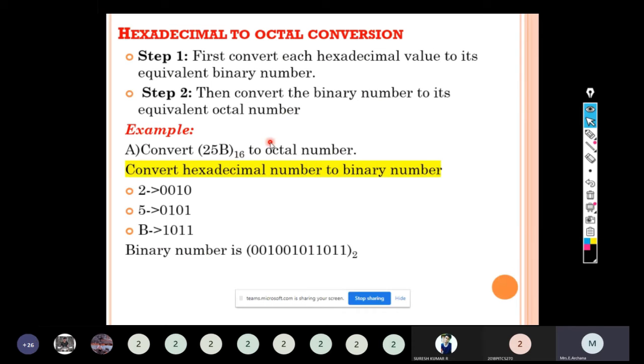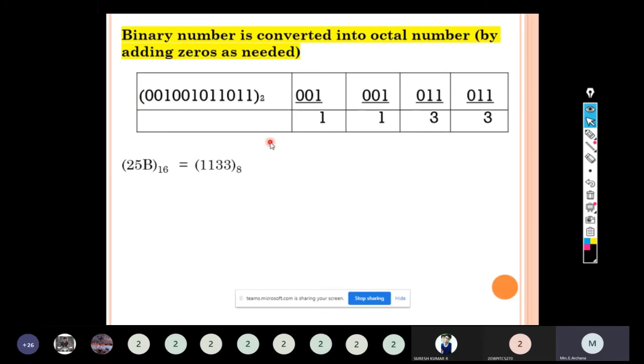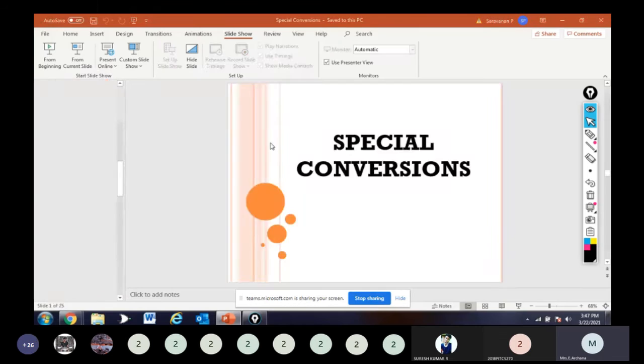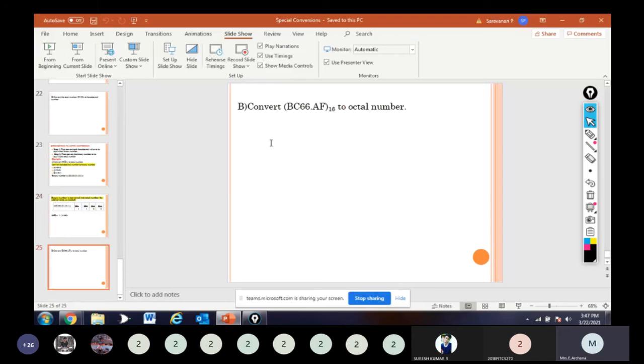Hexadecimal to octal: the given hexadecimal number is converted into a binary number using the 8421 code, and by grouping 3 bits from the LSB for the integer part and from the MSB for the fractional part, we will get an equivalent octal number. So you can practice this sum also: BC66.A416 to octal. First, the given hexadecimal number is converted into a binary number. The obtained binary number is grouped by 3 bits, and we can get the equivalent octal number.